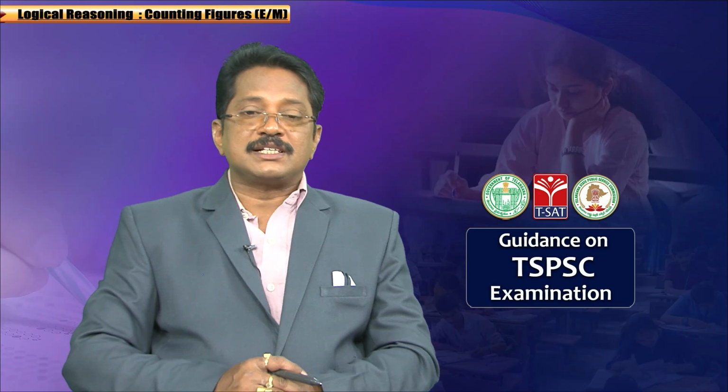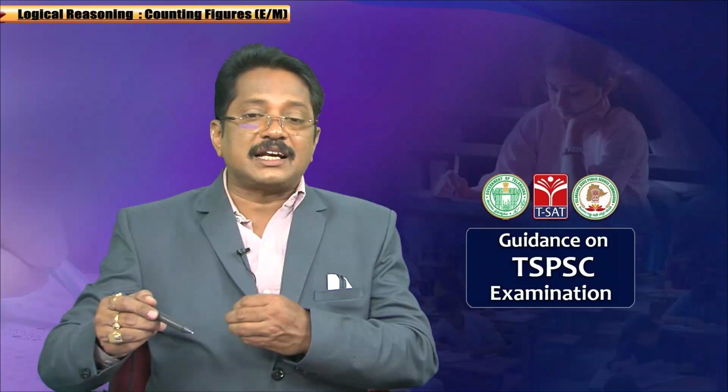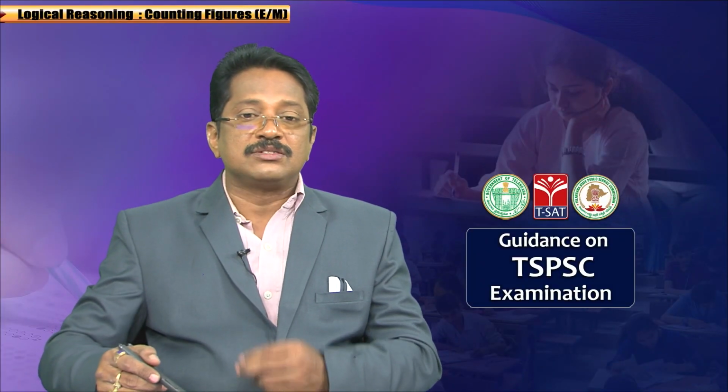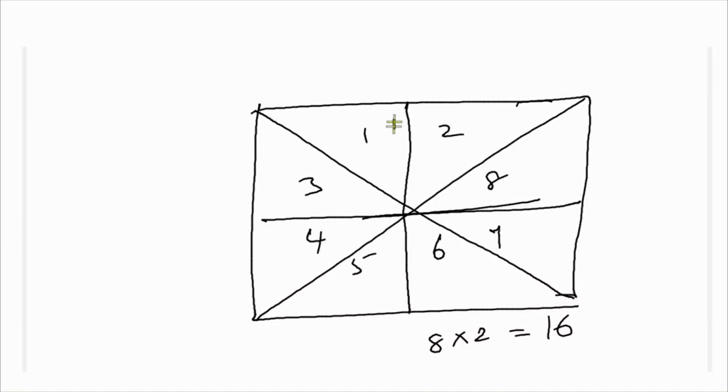So, how many parts was it divided into? It was divided into 8 parts, correct? So it is divided into 8 triangles, and the number of diagonals is 2 only. Can you consider these 2 as diagonals? Consider the reason: what is a diagonal? Any square or rectangle, any quadrilateral has 2 diagonals only. For that reason, you should not consider this one.